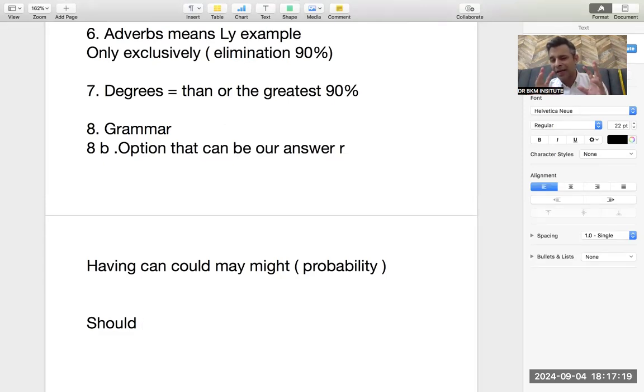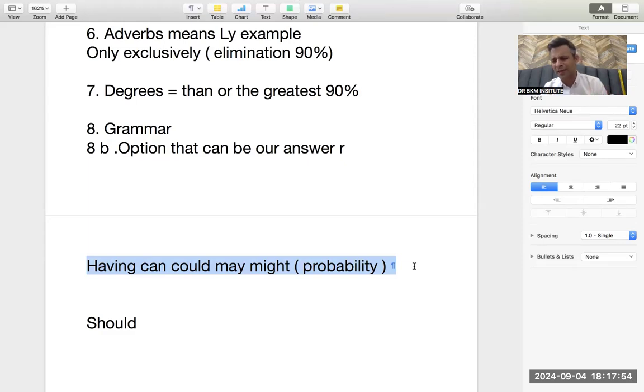should means in the paragraph also there should be a suggestive tone, means there should be some suggestion or advice that should be given. If the paragraph is not giving any advice, if it is only talking about a problem, don't say, sir, indirectly it was giving advice. No, directly. If there is no direct advice given, then should can never be our answer. Should means advice. Whereas options having can, could, may, might have higher chances of being an answer, because this is probability.